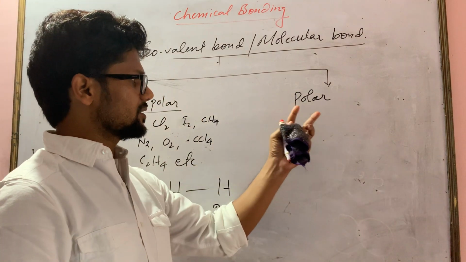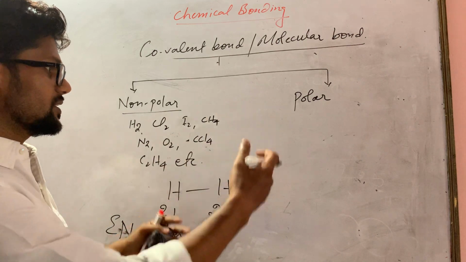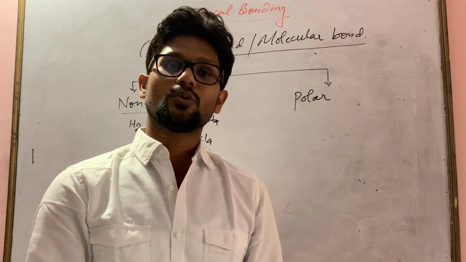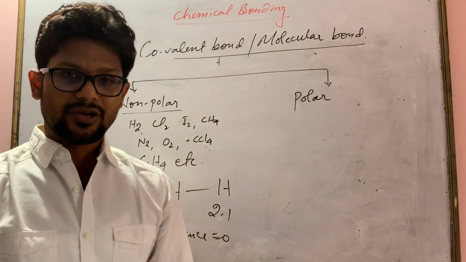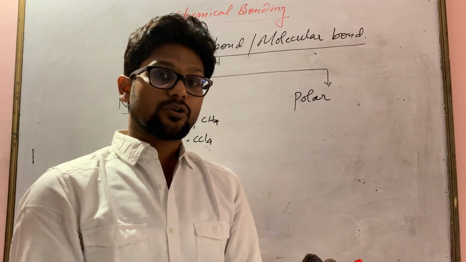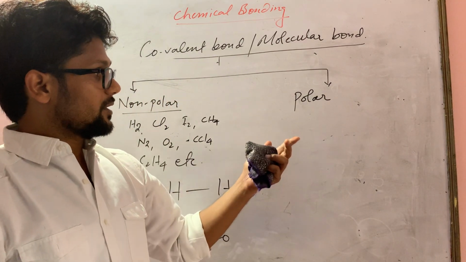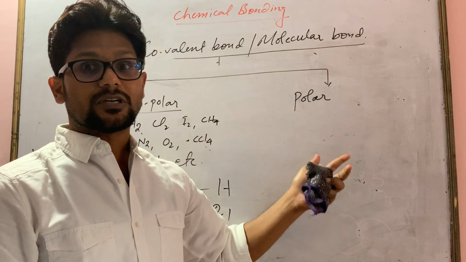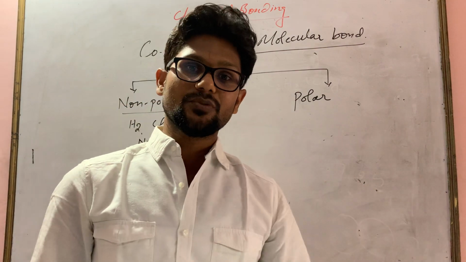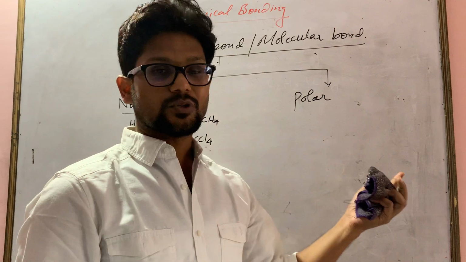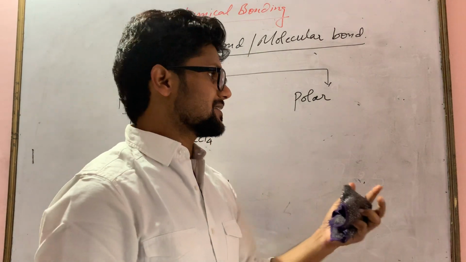Now we'll move to the next, polar covalent compound. Just the opposite: there must be some pole, that is positive pole or negative pole. We are not talking about geography here. We are talking about chemistry, so we'll use positive and negative signs, because the compound has positive or negative charges.